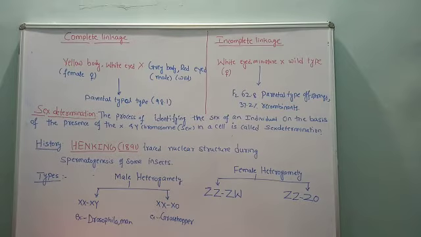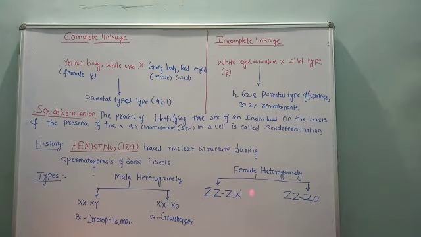We know there are two types of gametes, having X and Y chromosomes. If the male possesses two kinds of chromosomes, then we call it heterogametic. So the gametes possess two kinds of chromosomes, that is X and Y. This is the condition where the male is heterogametic, meaning the male has X and Y chromosomes. This is called male heterogamety.